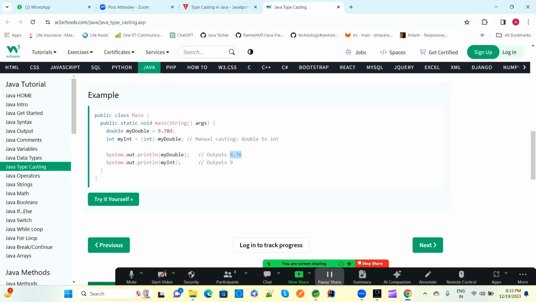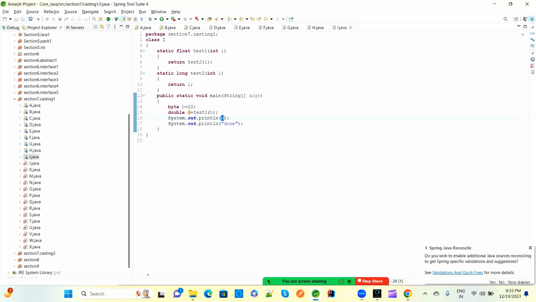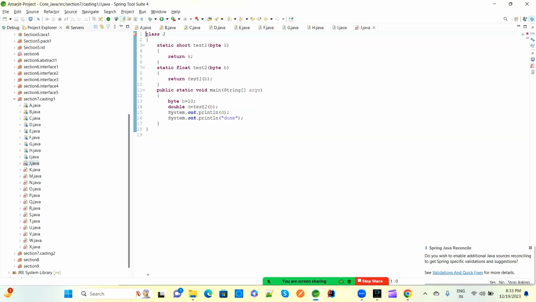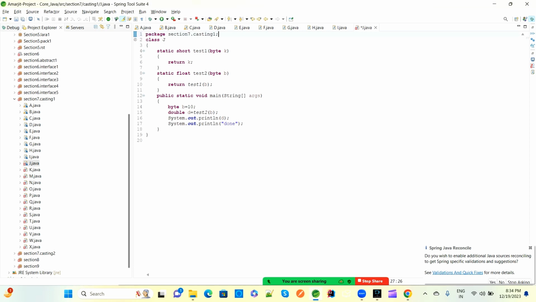The same way we are checking how this all will work. Right now all the examples we have seen are upcasting related. We will see downcasting after some examples. Again, we have the test1 method, the test2 method, and the main method in this class J. The compiler will execute the main method, which has byte b equal to 10, so this is byte type.